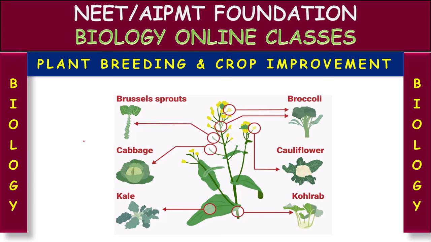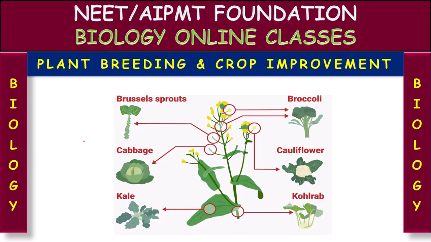So, with this hybridization, the new varieties of crop plants obtained are called hybrid varieties or high yielding varieties of crops. Genetic manipulation. What is genetic manipulation? Genetic manipulation is the process of altering the genetic constitution of an organism by either inserting or removing DNA.